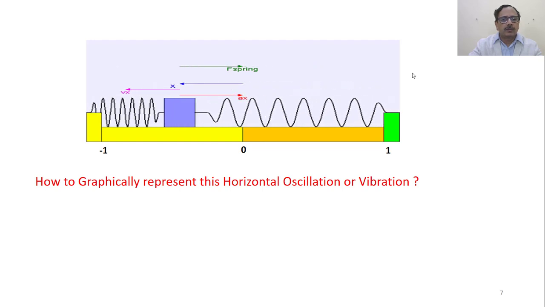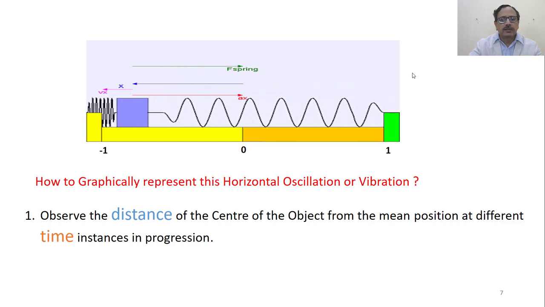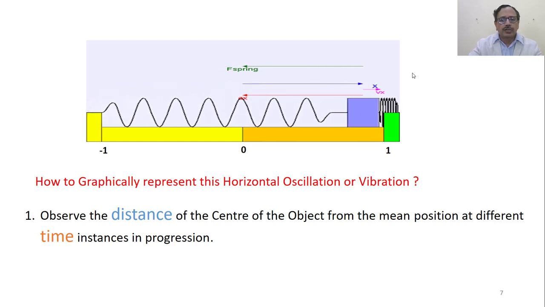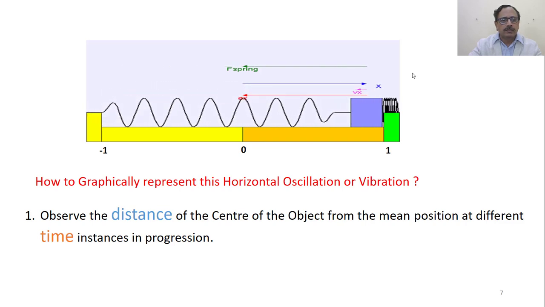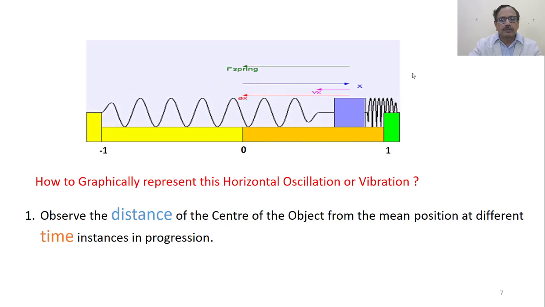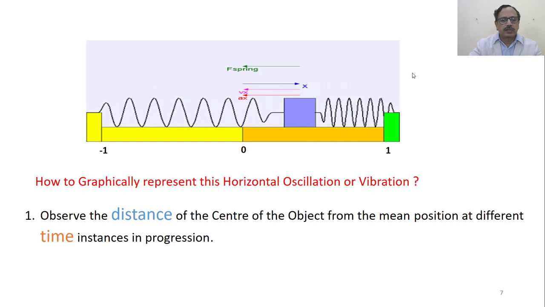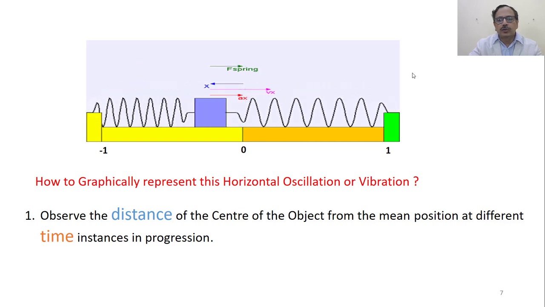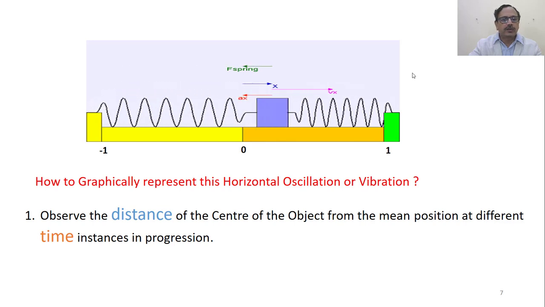And if we want to see what is the graph of this particular motion, which we call the horizontal oscillation or vibration, first one has to observe the distance of the center of the object from the mean position 0 at different time instances in proportion. It is moving from 0 to say unit length 1, and on the other side it is 0 to minus 1.